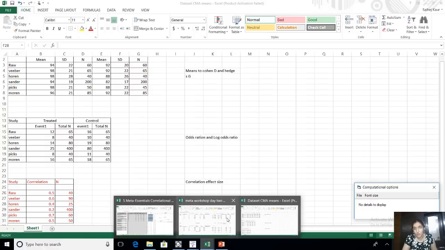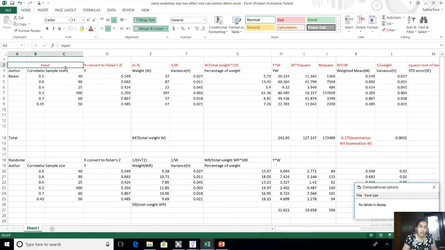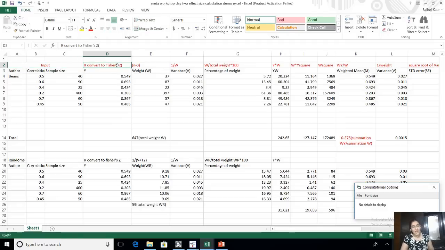And in case you want to know the back end operations of how R was converted into Fisher's, the formula is there in the PPT. And it's there in Borenstein's book also. So I took all the formulas in the PPT from Borenstein's book. And of course, this Excel sheet is thanks to Neeraj Kaushik sir. It has been taken up from there.